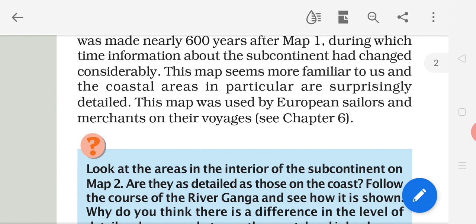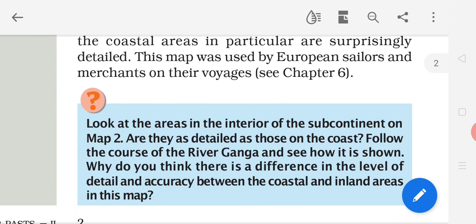How? By using the map on their voyage. Voyage here means traveling by sea. So we can see that many merchants and sailors used maps.